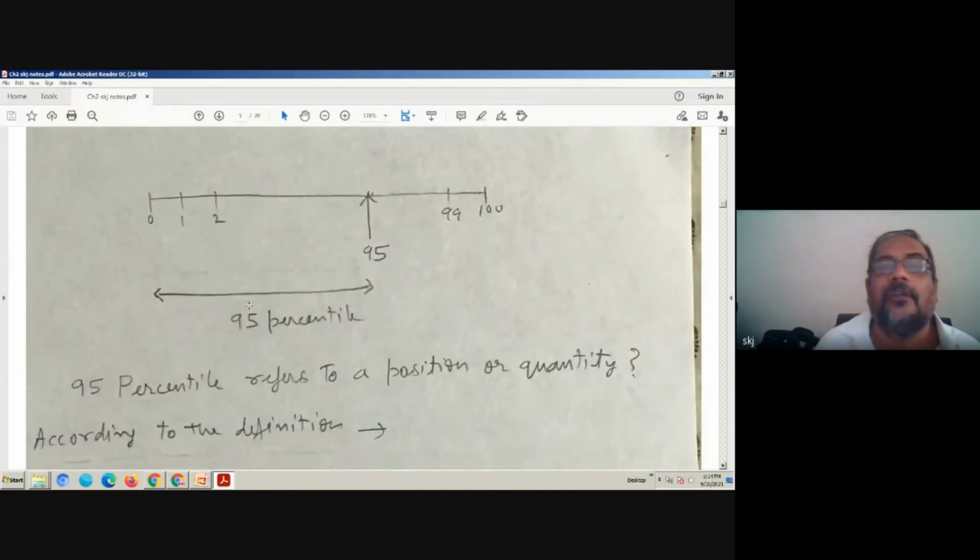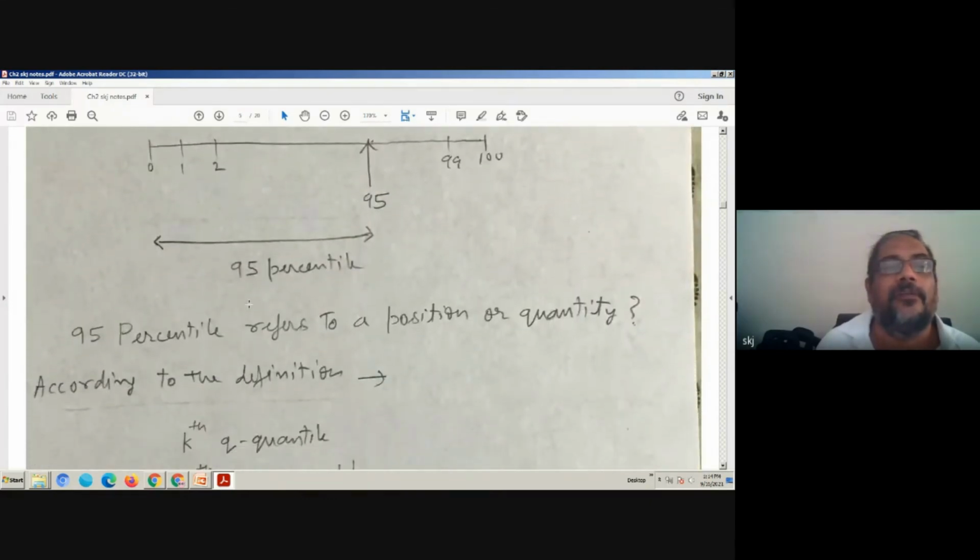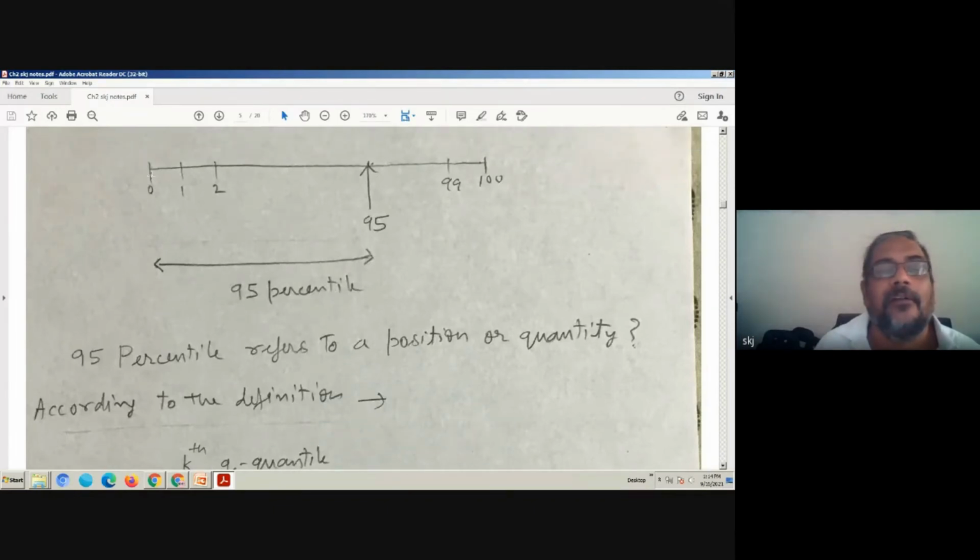Now you see, this is showing you 0, 1, 2, 3. So when we say 95 percentile, what is it referring to? This is 95. All the data values here come before this one.